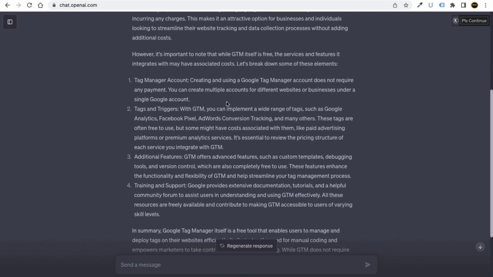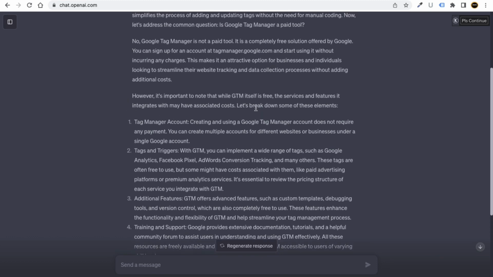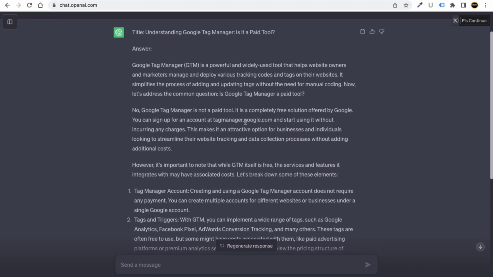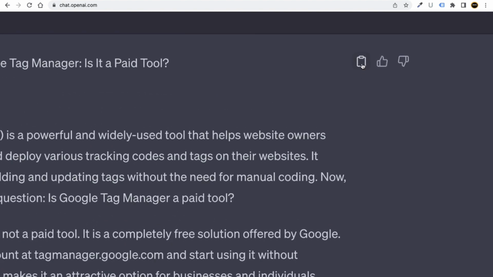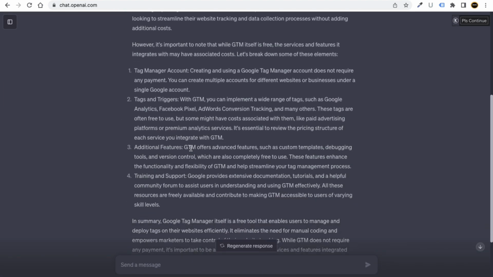Now my friends, always remember that whenever ChatGPT generates an answer for you, you always have to copy that answer. You can just click on this copy button. You can see the whole content is automatically copied. Now you just need to type this.